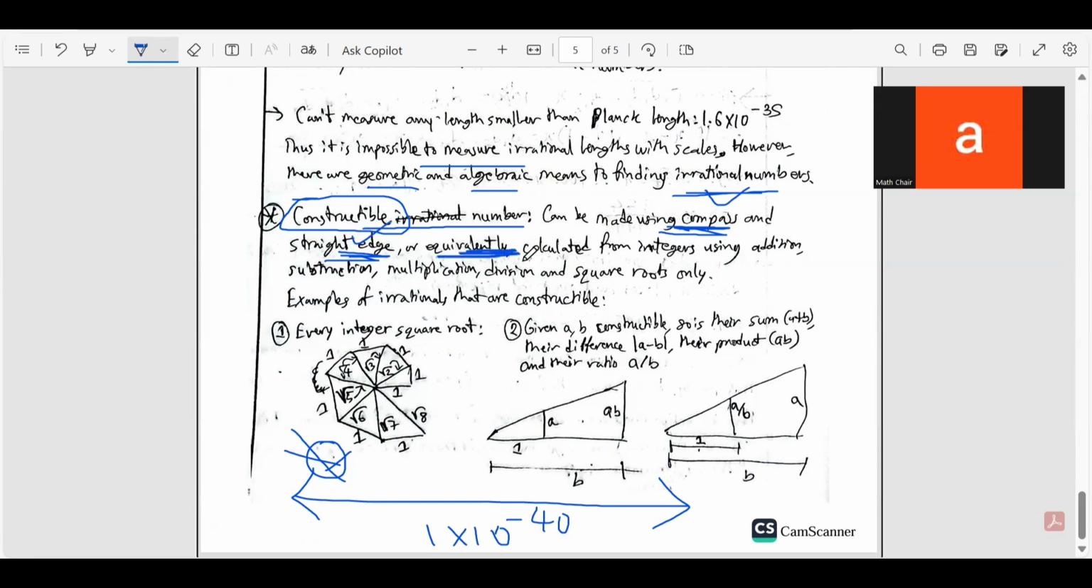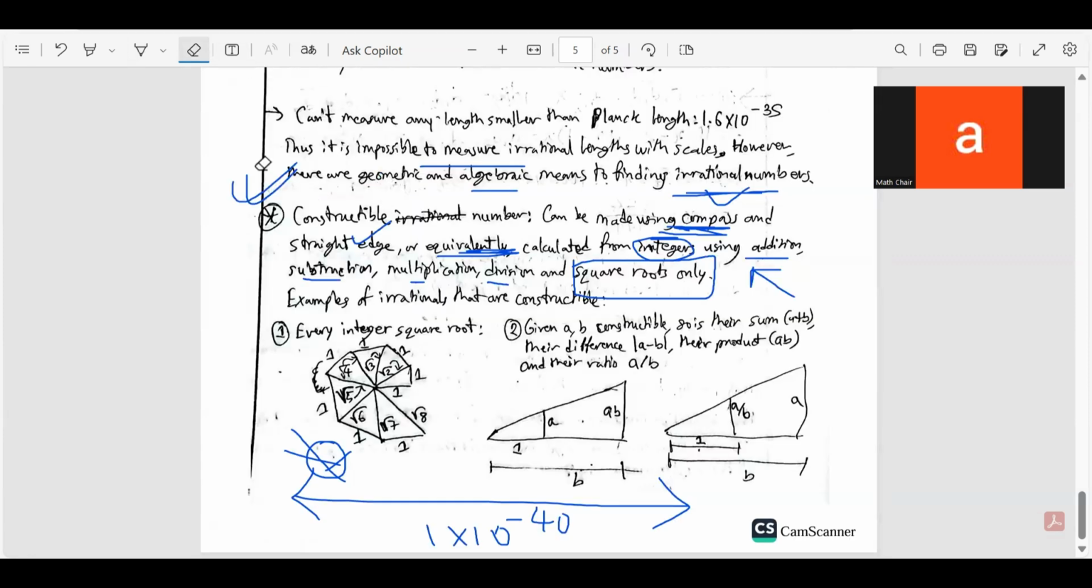Or equivalently, an algebraic definition for constructible numbers is I'm going to use some integers, right? I'll start off with integers and I'll do some basic operations: addition, subtraction, multiplication, division, and square roots. That's the limit. Square roots only. Using these operations, if I can create a number starting from integers, I'll call it a constructible number.